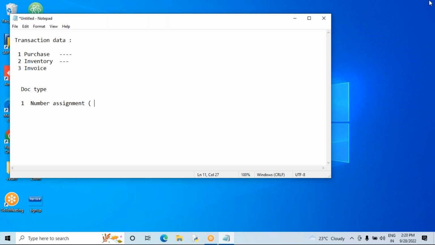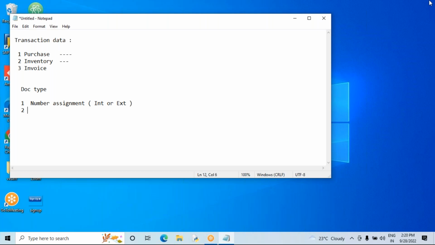Based on your client requirement, you need to maintain the number assignment. It is possible internal or external, so both ways are possible. But 100% every client will go internal only, not external, but in SAP it is possible. Number assignment is controlled by the document type.